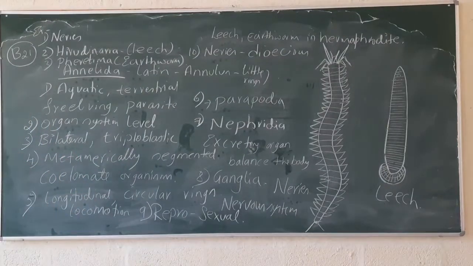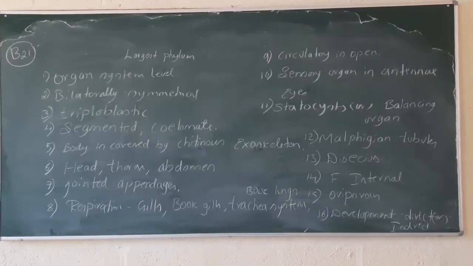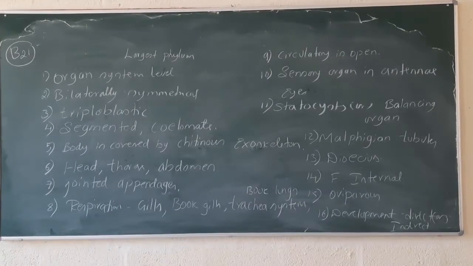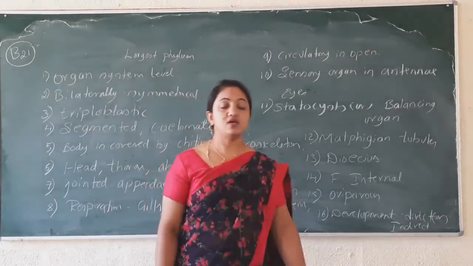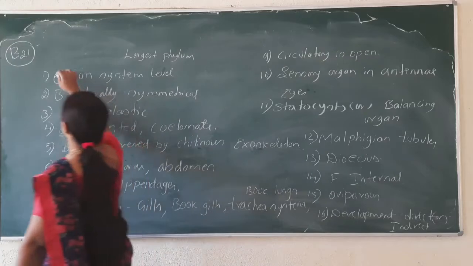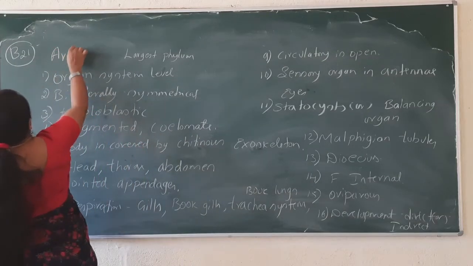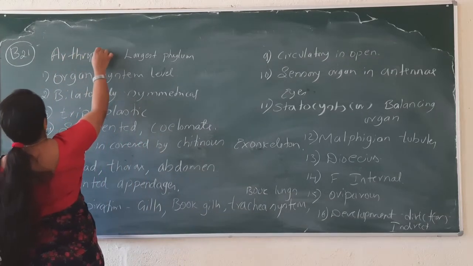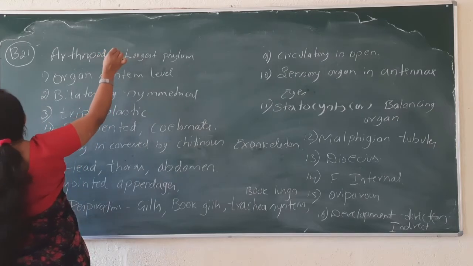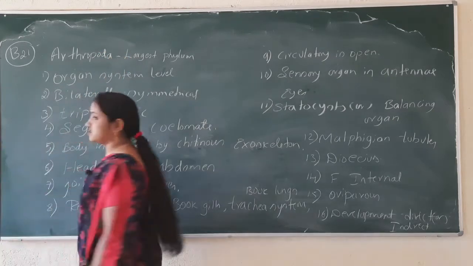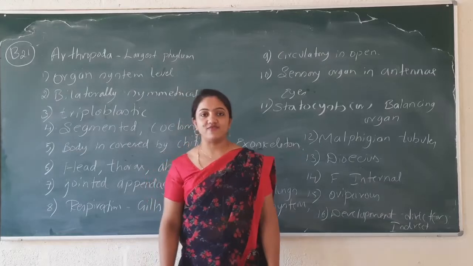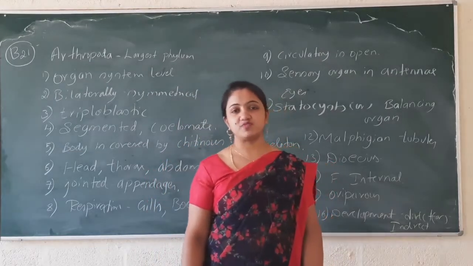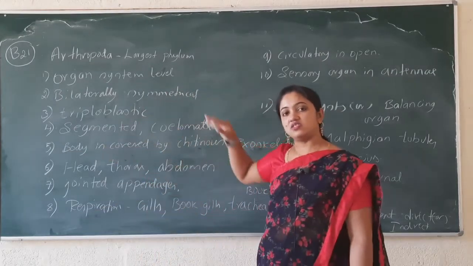We'll have one more phylum now. So the next phylum after Annelida is Arthropoda, which is considered the largest phylum. Two-thirds of the species come under this phylum.